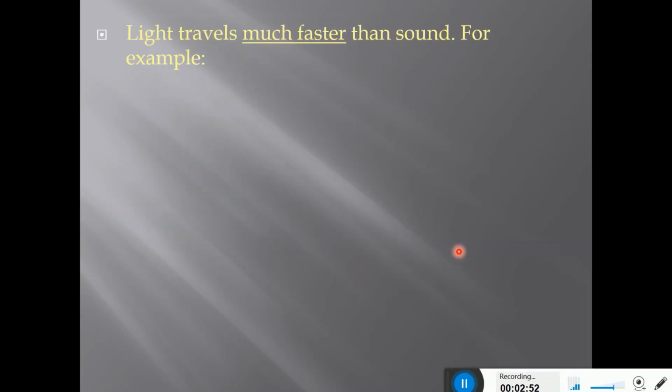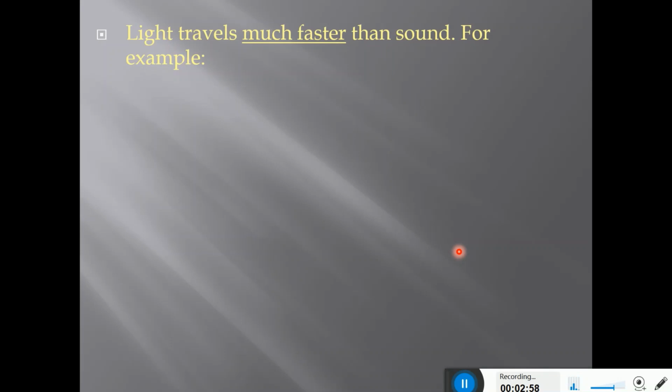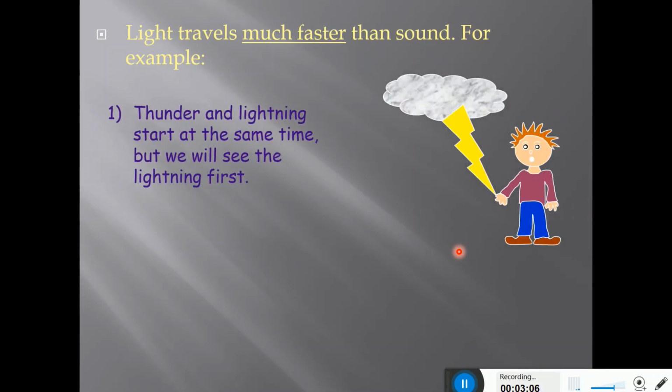Light travels much faster than sound. You are just listening to my sound and you say it is very fast, but it isn't. The light moves much faster than it. Some of the phenomena that justify this are thunder and lightning. You might have observed, whenever there is a rainy season, that thunder and lightning start at the same time.